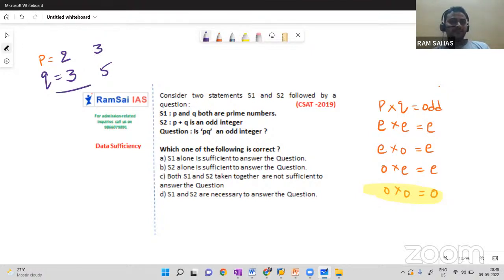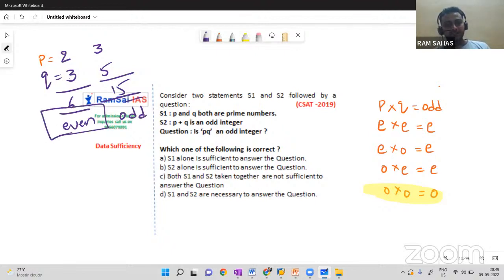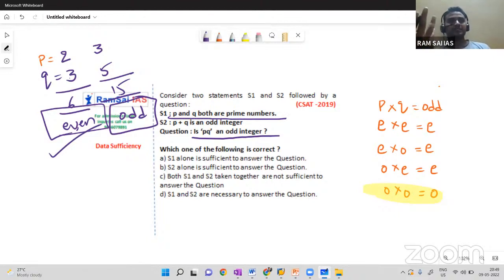In the first case, what is the value of P into Q? 2 3s are 6, which is an even number. And in the second case, 3 into 5 is 15, which is an odd integer. So in two different scenarios, I'm getting two different values. If P and Q are prime numbers, will P into Q be an odd integer? No, I'm not sure here, because 2 into 7 is 14, an even integer. Who knows whether it is even or odd? Data is not sufficient. Statement 1 alone is not sufficient.